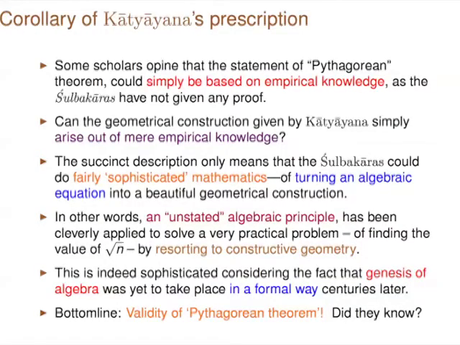Considering the fact that the genesis of algebra was yet to take place in a formal way, centuries later. Algebra as such, if you look at it in the evolution of mathematics in general, is something which is quite difficult to make an assessment of, and a lot of people still have a problem with algebra. So, this is something which should have been in practice. What we should infer here is, unless this way of doing some algebraic equation has been there in the society, it would not have been possible for these people to use this algebra to arrive at this geometric construction prescription. So, that is something which is very important.